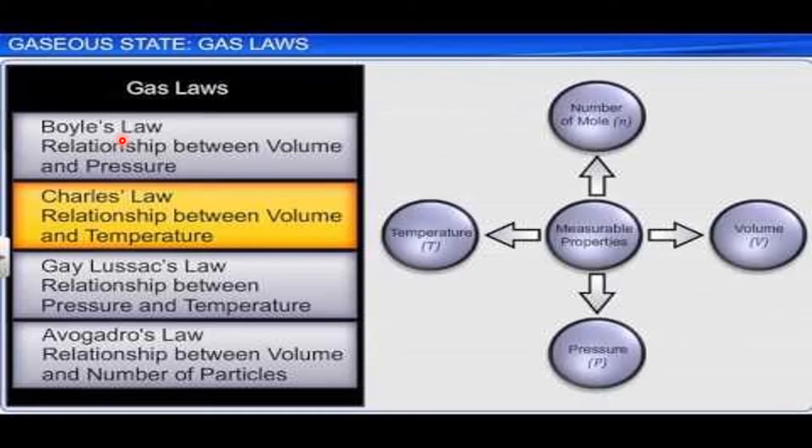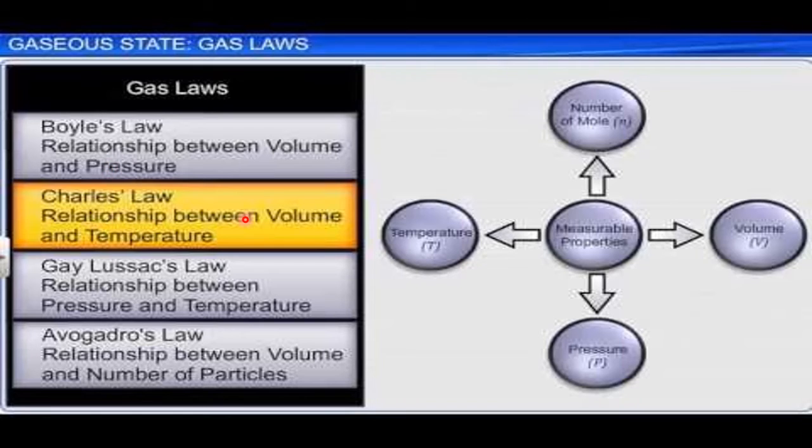So what is Boyle's law? See, among the four, only two you have to consider among P, V, T, and N. So here in Boyle's law, we learn about the relation between V and P. The remaining two are constant. Under those two constants, how these two vary.